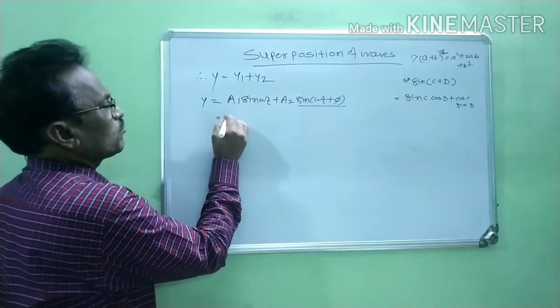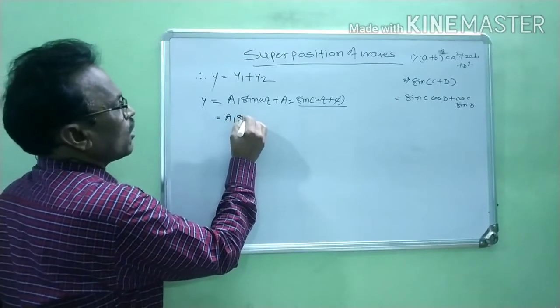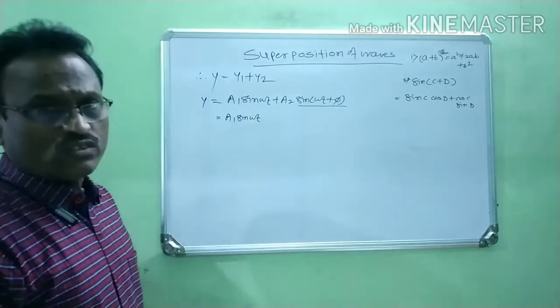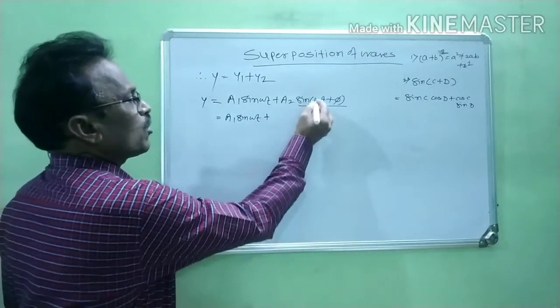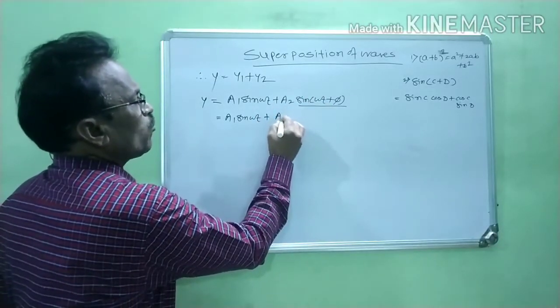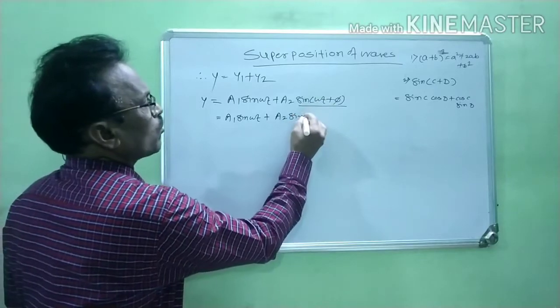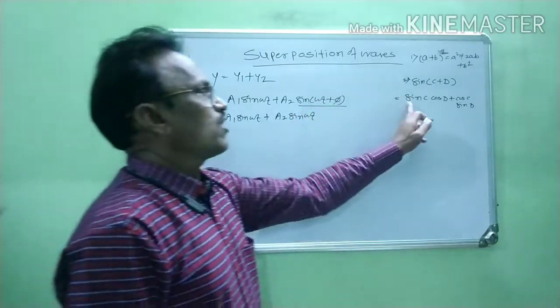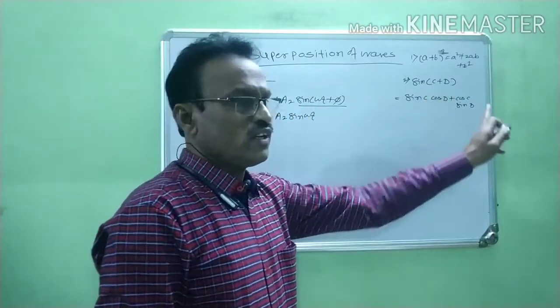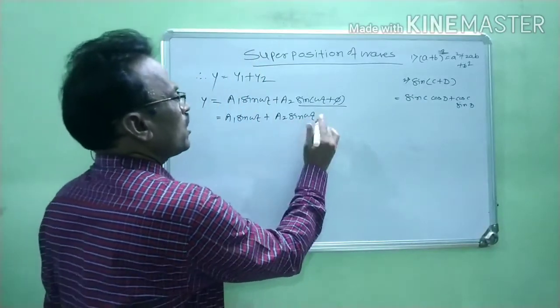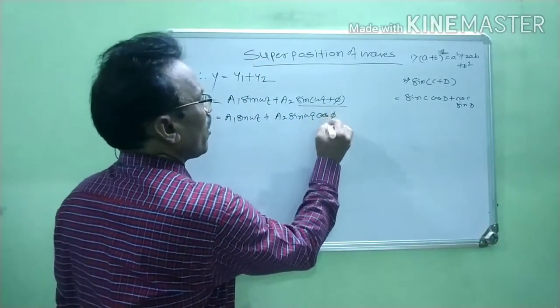It becomes a1 sin omega t as it is, plus a2 times sin of omega t into cos of phi.